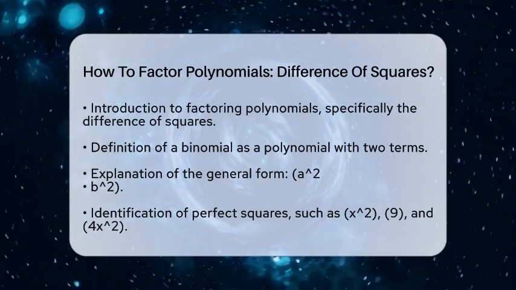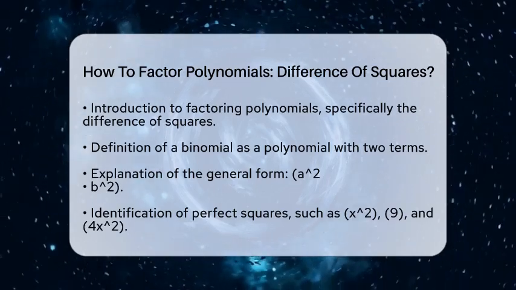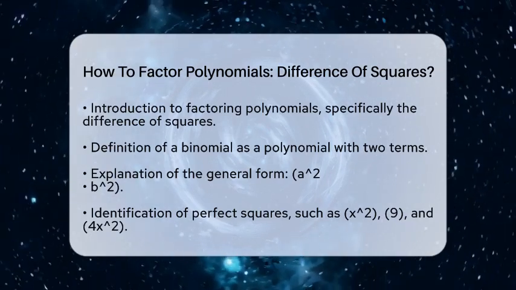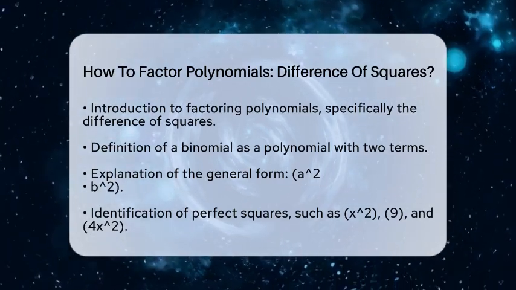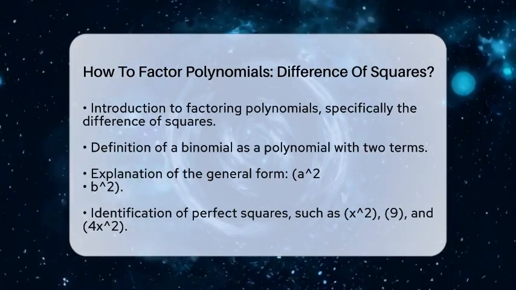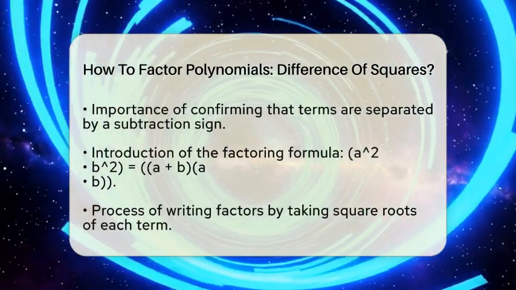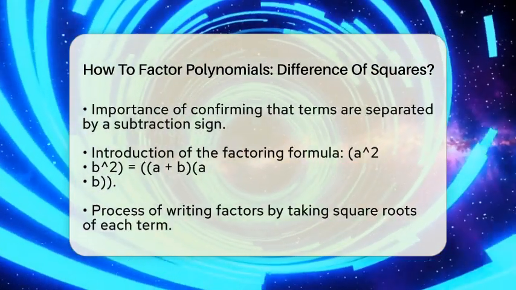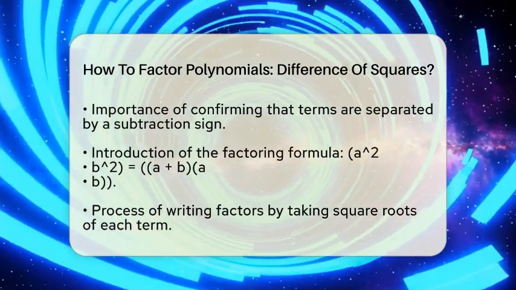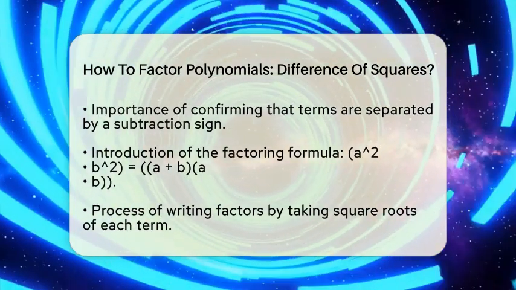To start factoring, the first step is to identify those perfect squares. A perfect square is something that can be expressed as another number or expression squared. For example, x^2 is a perfect square because it is (x)^2. Similarly, 9 is a perfect square since it equals 3^2. And 4x^2 is also a perfect square because it can be written as (2x)^2. Next, you need to confirm that the two terms are indeed separated by a subtraction sign. If you see a plus sign instead, this method will not work.